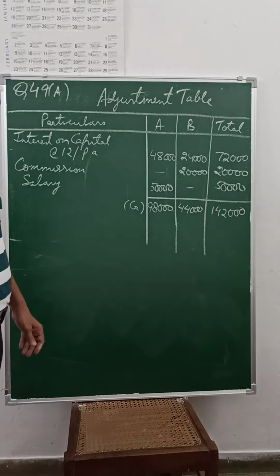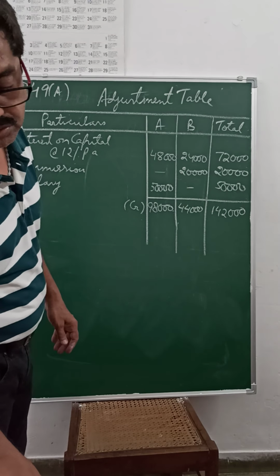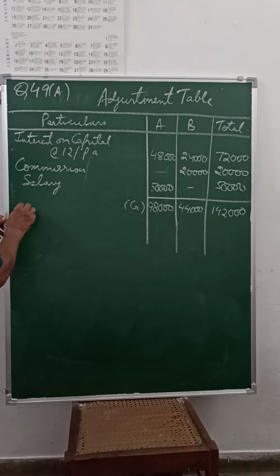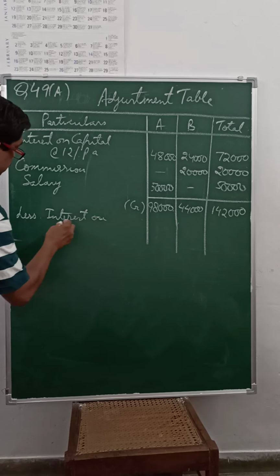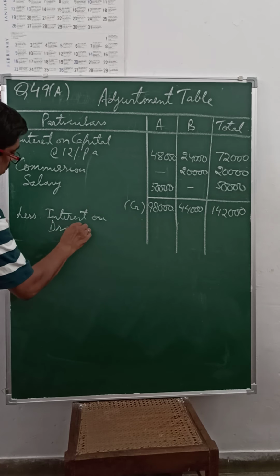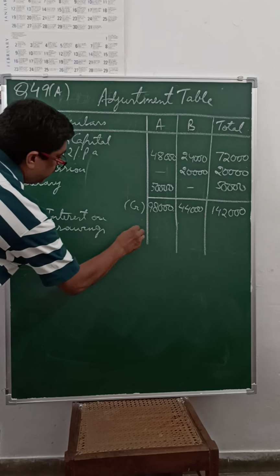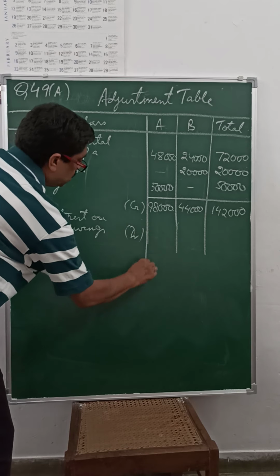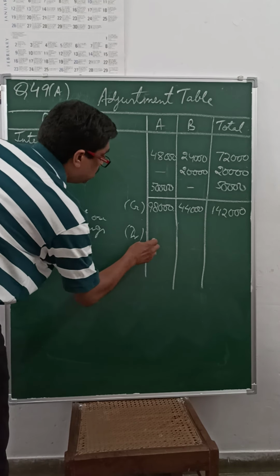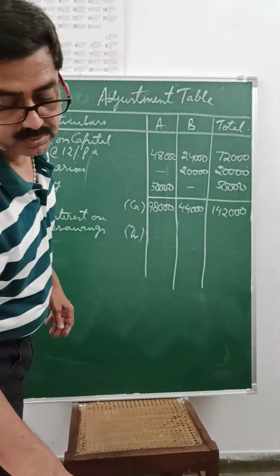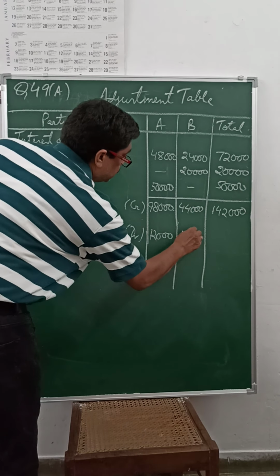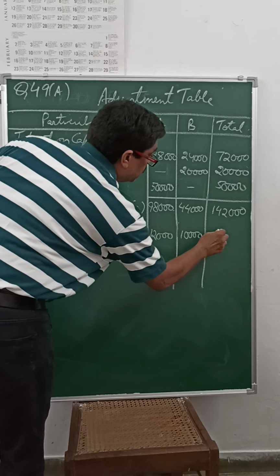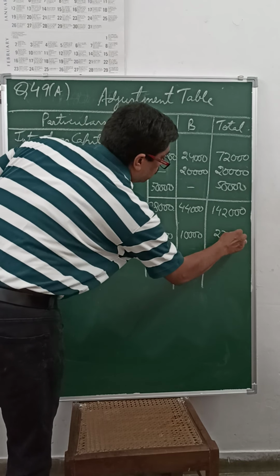Then we have interest on drawings, which is debited, so we subtract it: less interest on drawings, the share of A is 12,000, B 10,000, total 22,000.